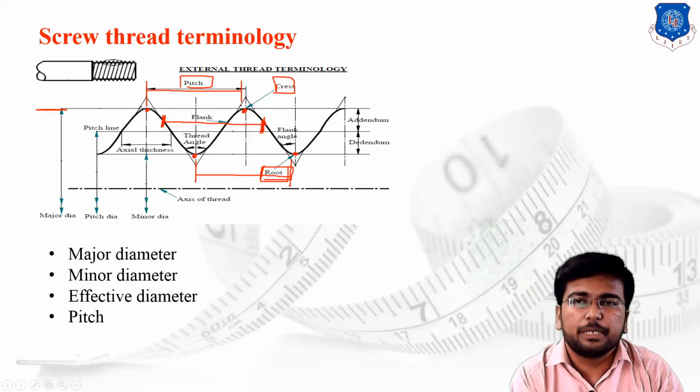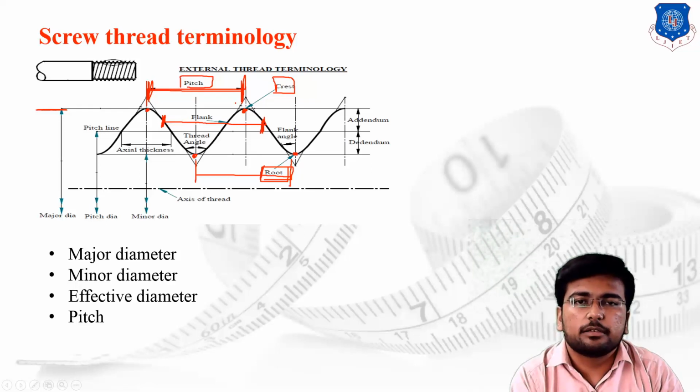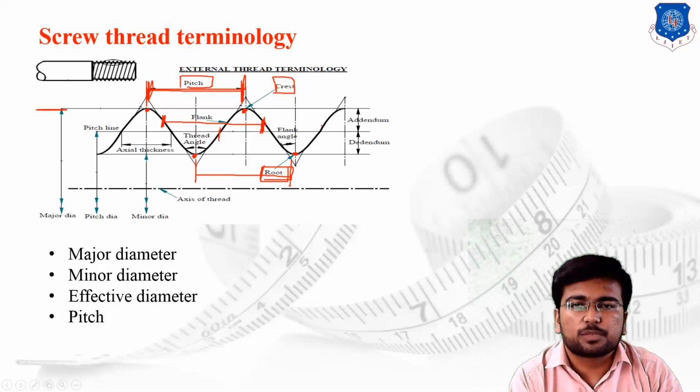Then the value of the pitch. I have told you that the length in the axial direction between two points on corresponding teeth is known as the pitch. Let's say the distance between two crest values, the distance between two root values, or a point on the thread and the same point on the corresponding thread. The distance between these two is known as the value of the pitch.